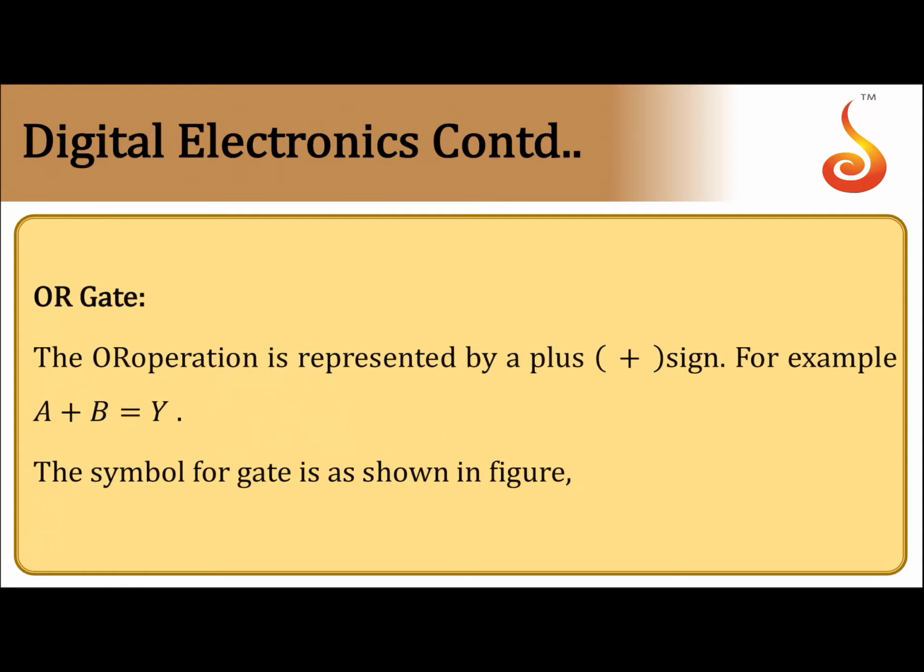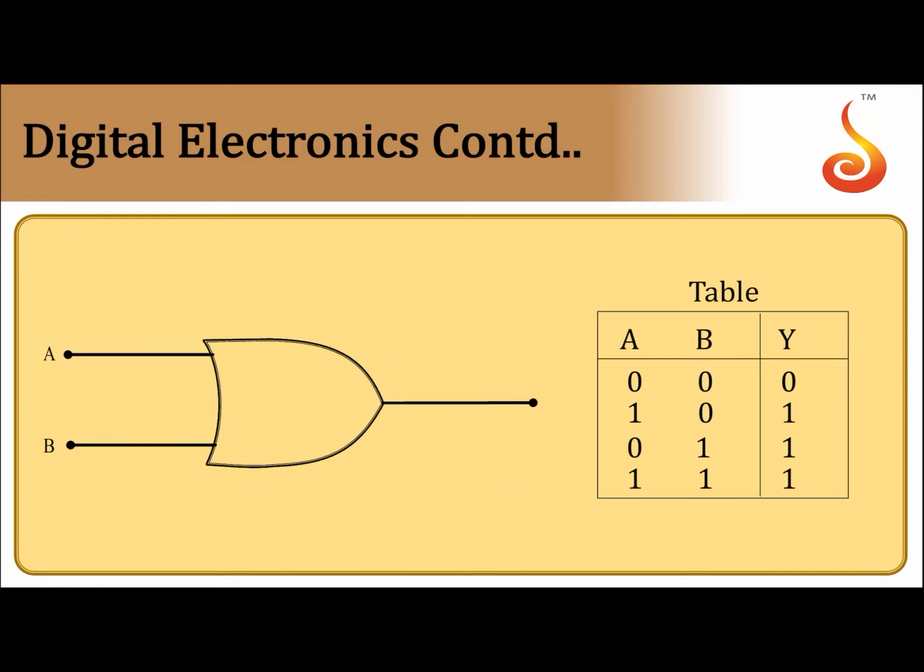OR gate: it performs the logic addition, so it is called the OR operation. It is represented by the addition sign, the plus sign. If A and B are inputs, then the output Y will be equal to A plus B. So this is the logic function of the OR gate. The circuit symbol is given by this, and the truth table for this is what we call the truth table.